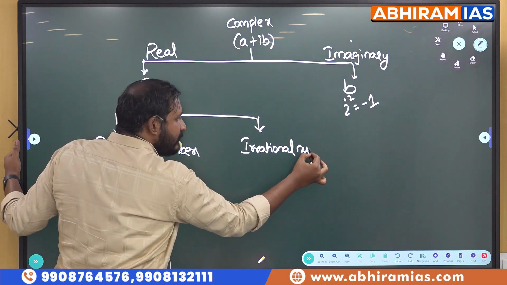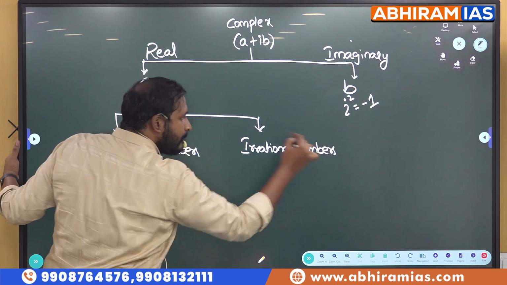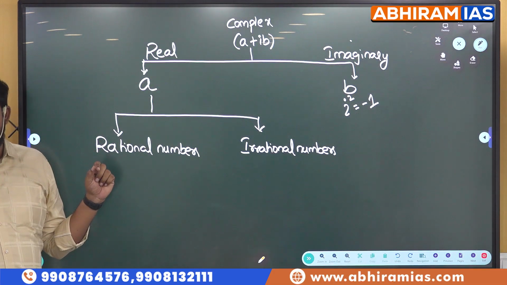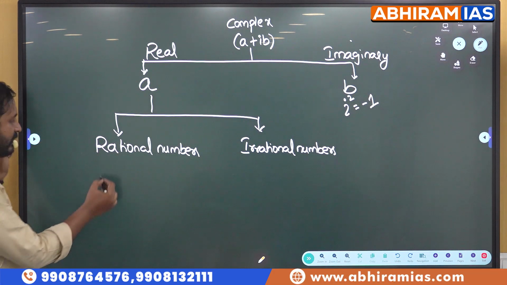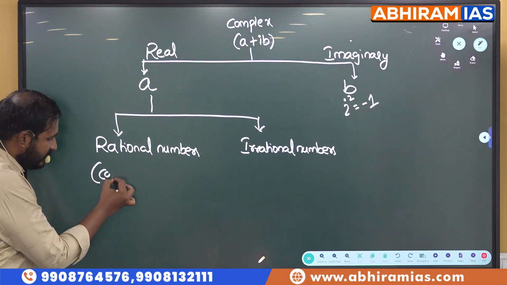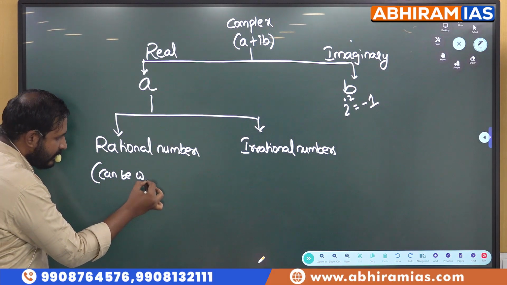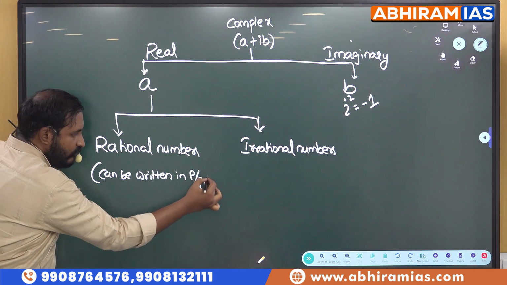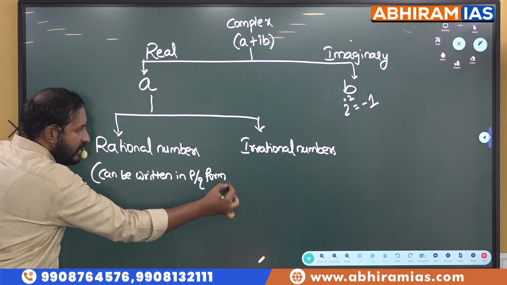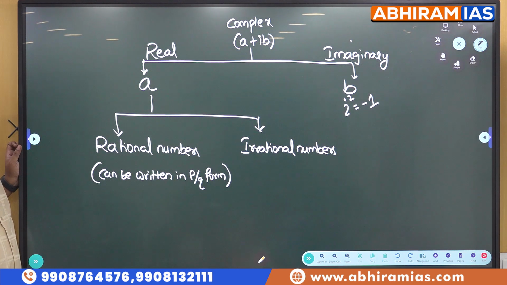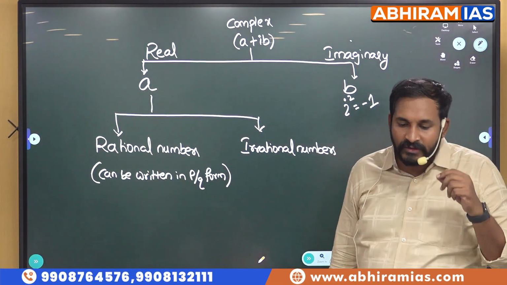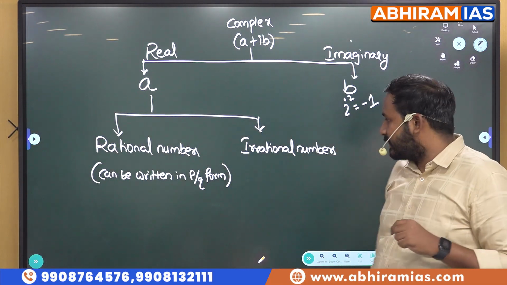Now tell me, what numbers are called rational numbers? Any number which can be written in the form of P by Q is called a rational number.